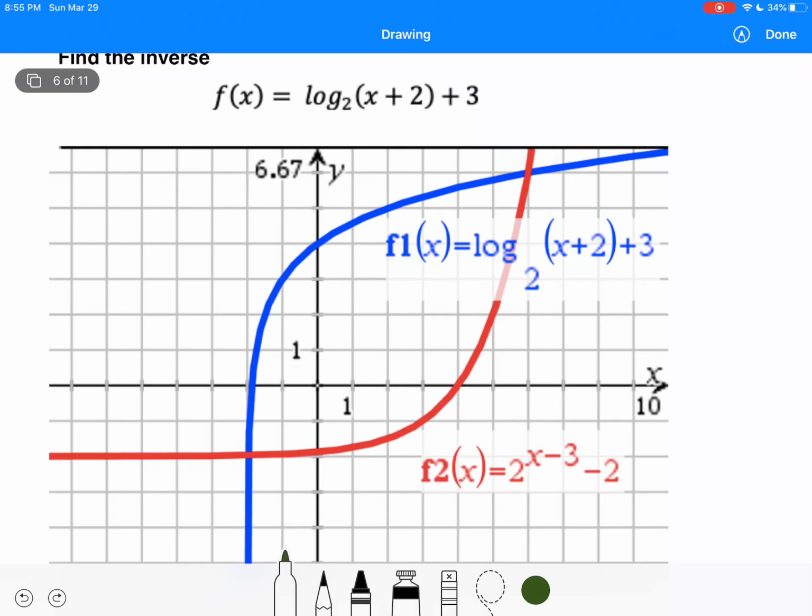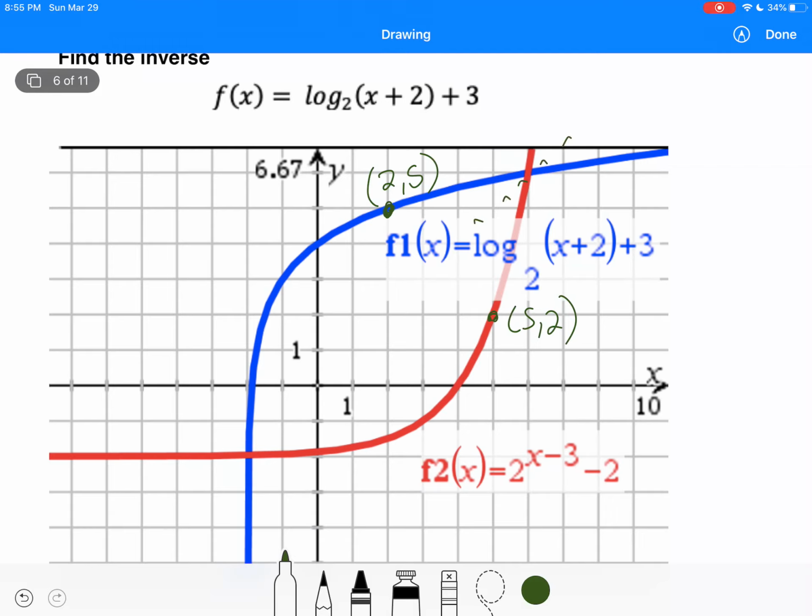And so if you were to graph your original one and then you were to graph your inverse one, you can look at it and you could pick a point. Like let's say I pick this point, 2 comma 5. And you can flip that around and that will give you 5 comma 2. And you can see 5 comma 2 is on the other one. So that's a way you could check your work.